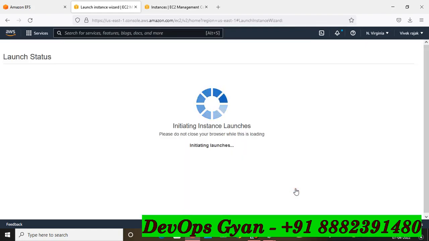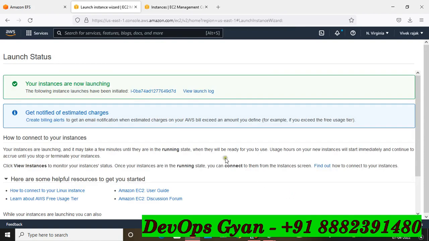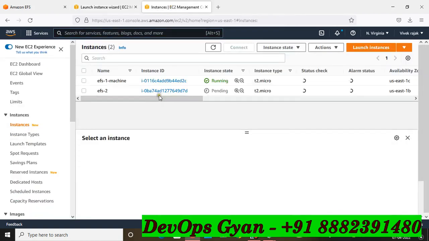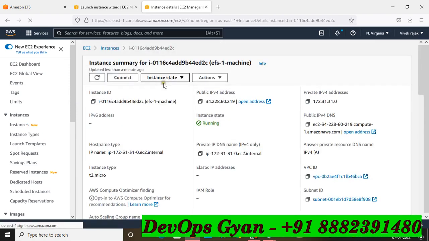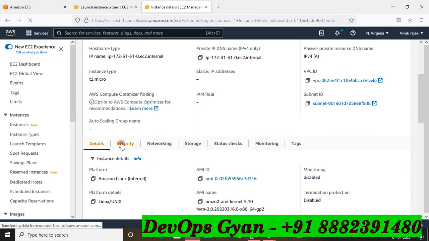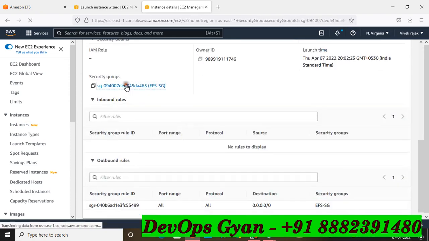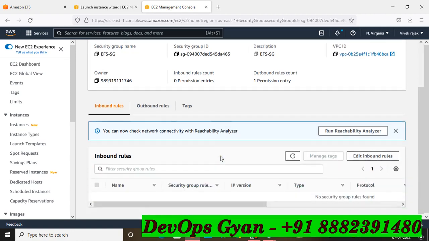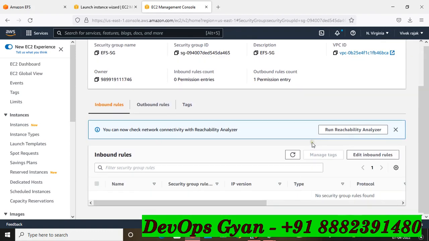Now friends, you can go to your first machine, and here we selected the security group in the first machine. So go to the security group, and here you will have to remove your security group, right? Because I am going to access a particular dedicated instance where I want to allow this particular security group. So